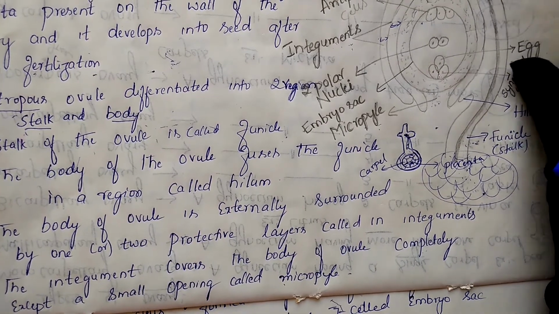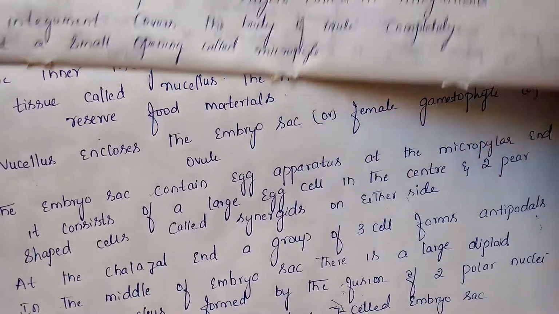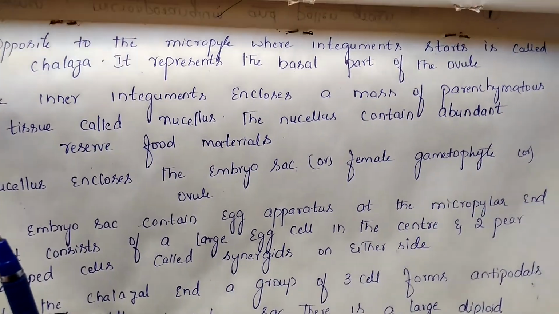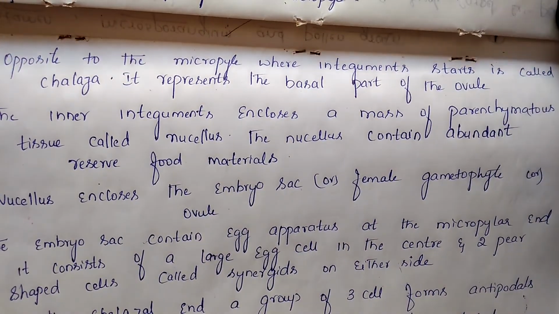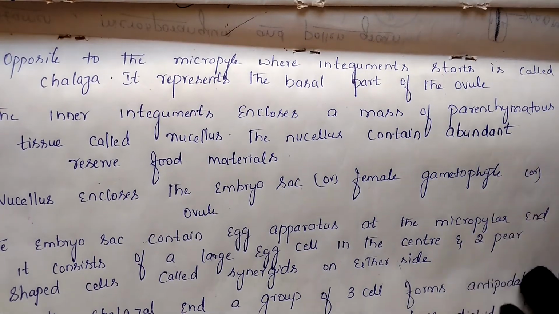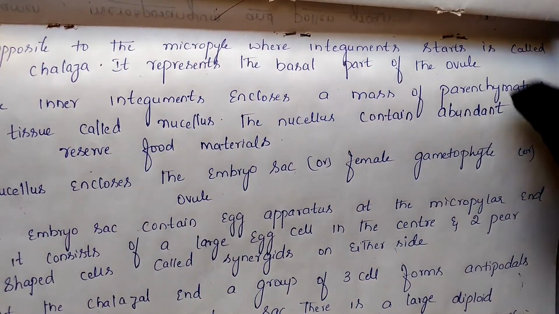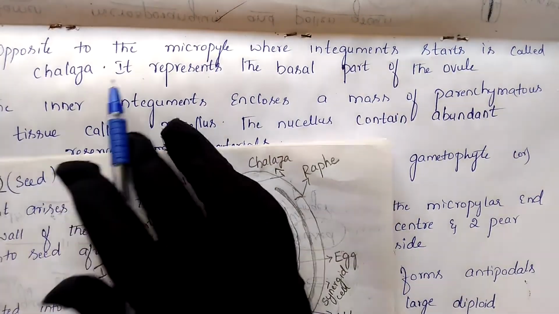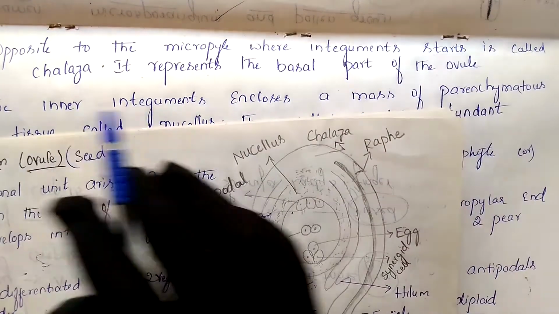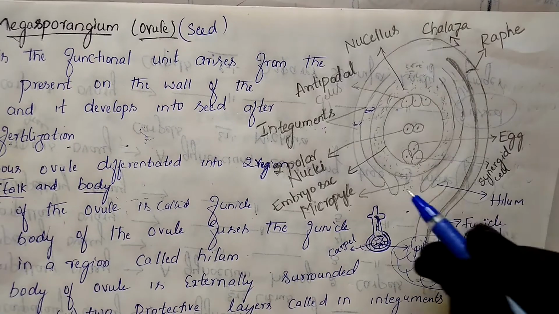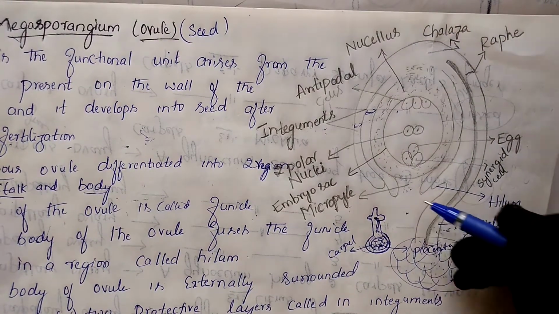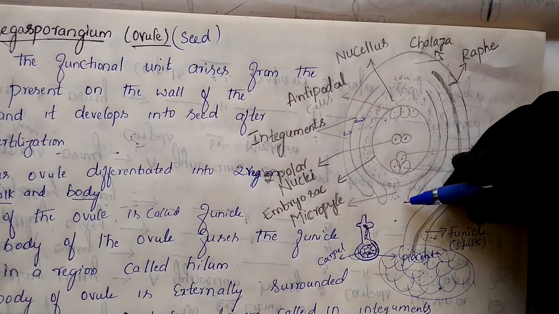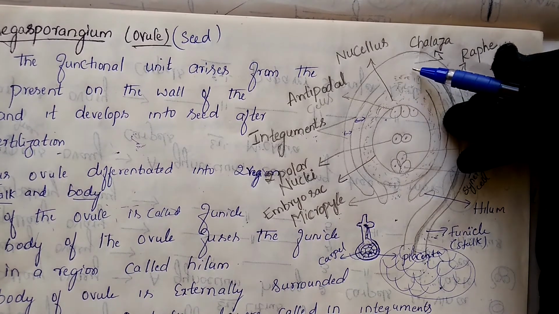Next part: opposite to the micropyle, where the integument starts, is called the chalaza, and it represents the basal part of the ovule. As I show in the diagram, this is the micropyle region, and opposite to this micropyle region is the chalaza.